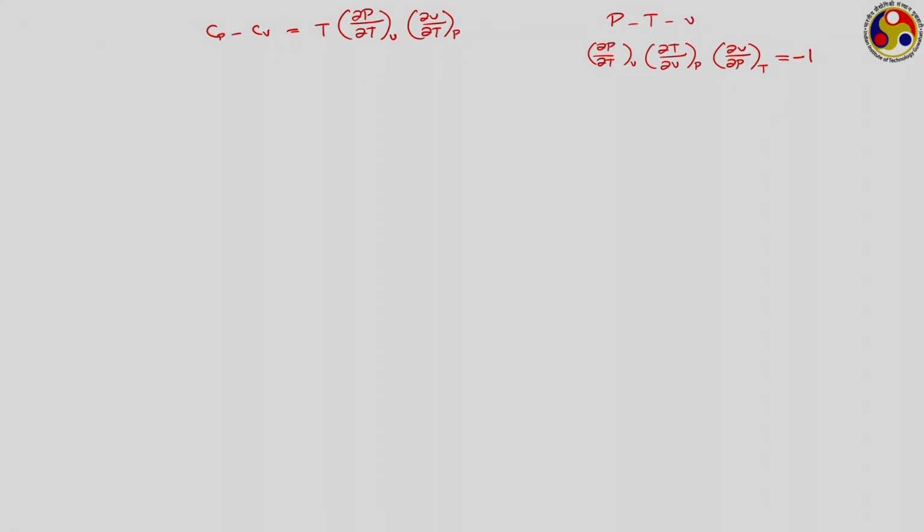Now, look at the present expression that we have. Here we have ∂P/∂T at V and ∂V/∂T at P. From there, let us separate out the first one, that is ∂P/∂T at V. What this one will be equal to is minus of ∂P/∂V at T into ∂V/∂T at P. So, we are putting it back here.